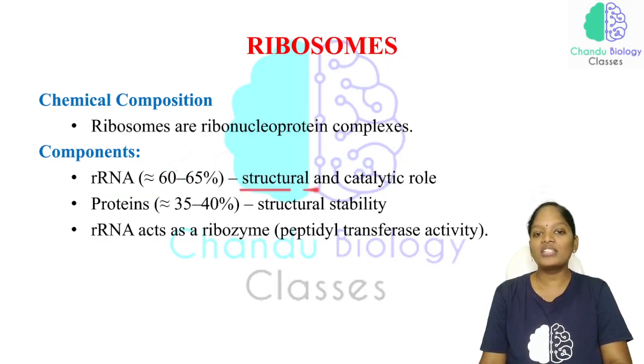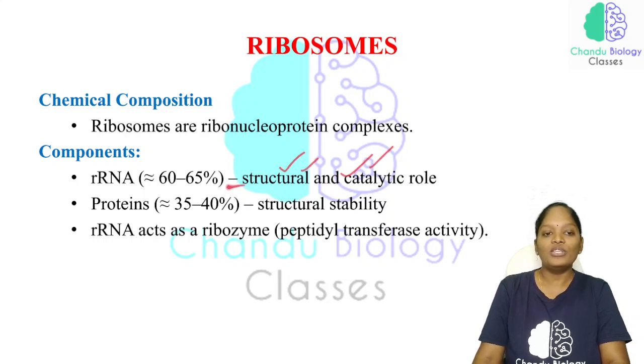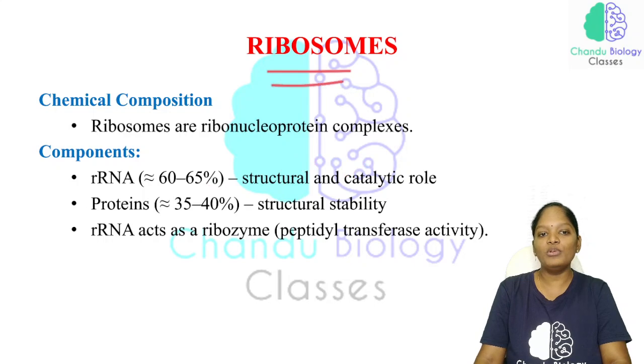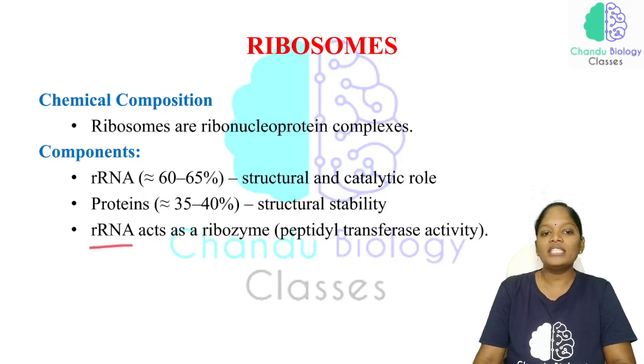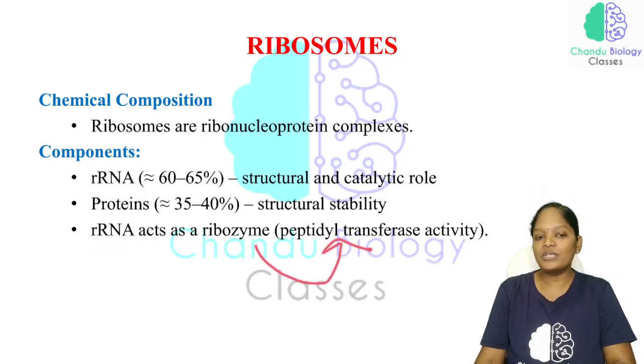This is the structural and catalytic role. So this RNA is responsible for the structural and catalytic role. Okay, so this is very important. So in the ribosome, 60 to 65% is rRNA, and 35 to 40% is protein, which gives structural stability. Now this rRNA is acting as a ribosome, and that is nothing but the peptidyl transferase activity.